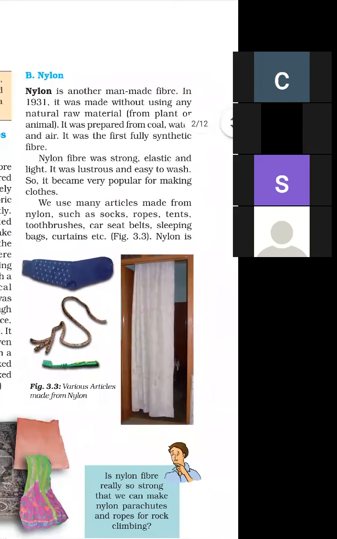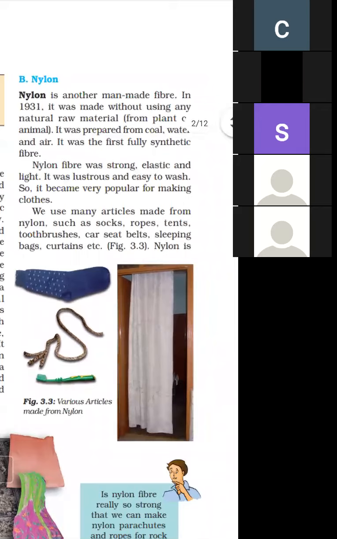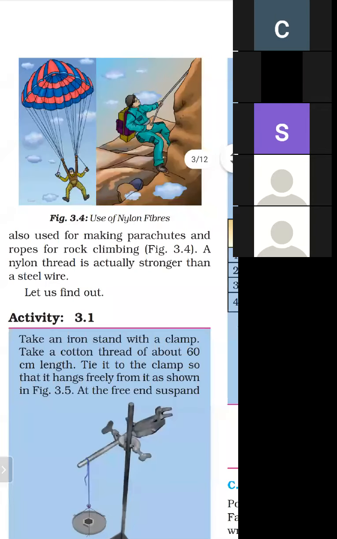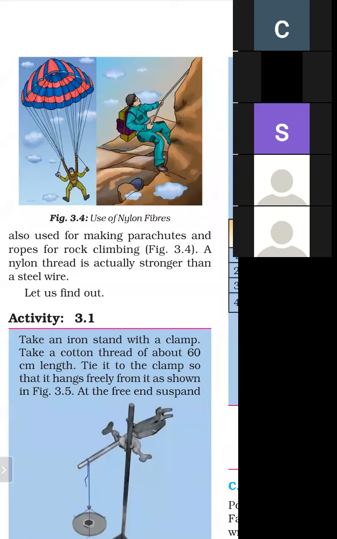And nylon is also used for making parachutes and ropes for rope climbing. As we see in figure 3.4, parachute, it is also used for making parachute. Nylon fiber is used for making parachute and ropes for climbing, as shown in figure 3.4.